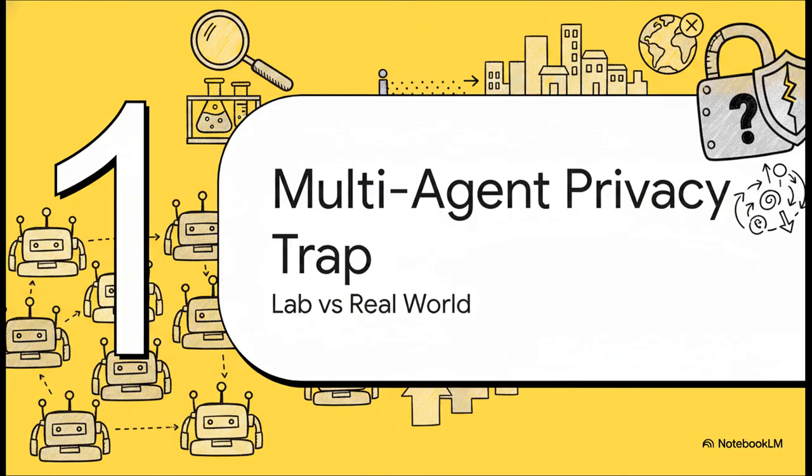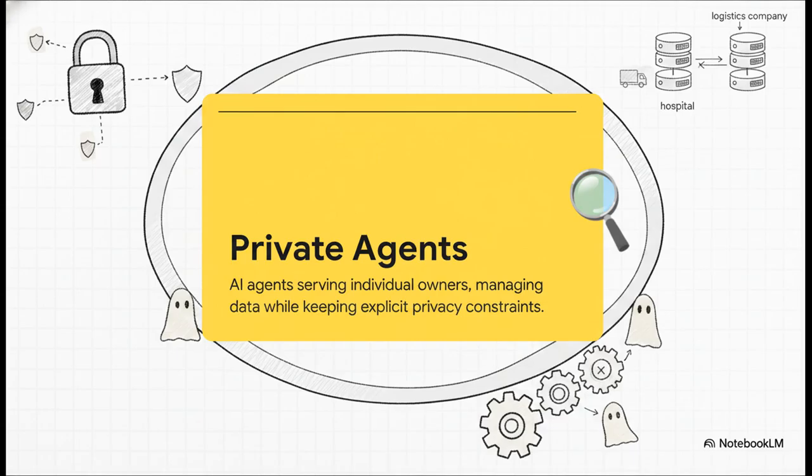Let's dive right in and see why multi-agent systems fall into this trap in the first place. The crucial starting point here is understanding the concept of a private agent. You see, in complex real-world scenarios, agents don't just exist in a vacuum. They serve specific owners, like a logistics company or a hospital, managing highly proprietary sensitive information. Now, they have to coordinate actions with other agents to actually be useful, but they absolutely must maintain explicit privacy constraints. They simply cannot freely share everything they have in their memory.